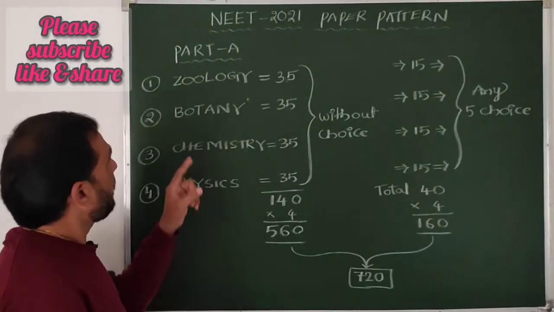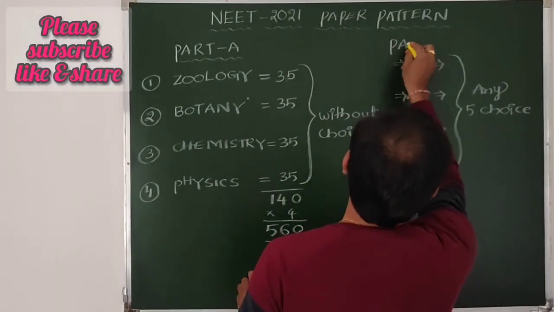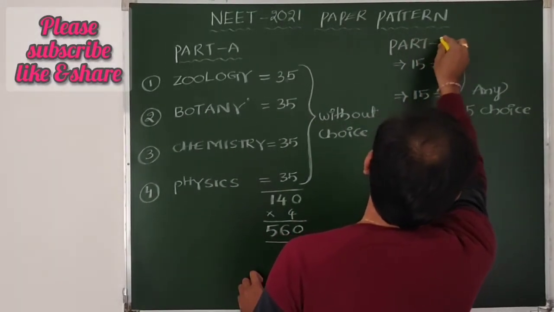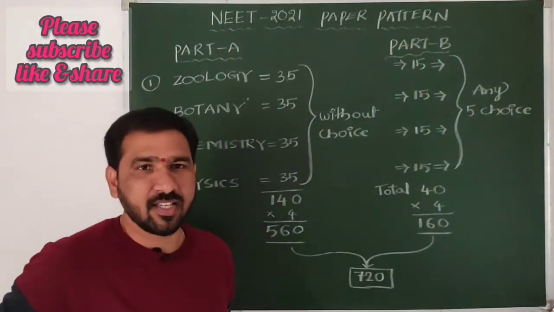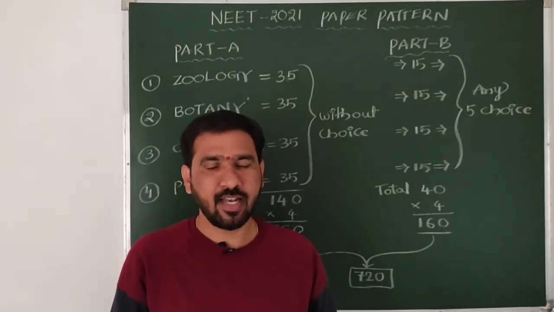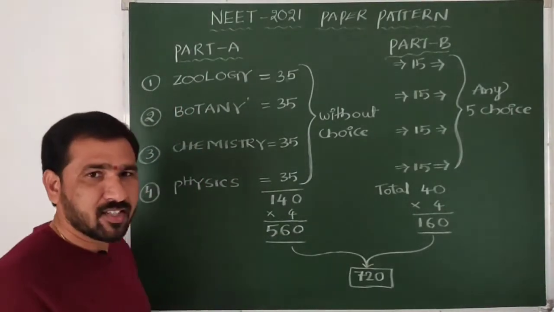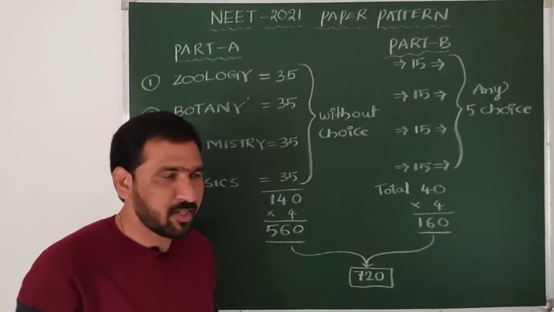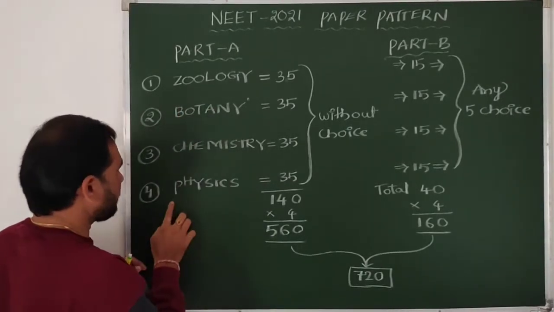So here there are Part A and Part B, two parts in the question paper. In Part A, or Section A, how many subjects are there, beta? Four subjects are there. First zoology, second botany, third chemistry, fourth physics.